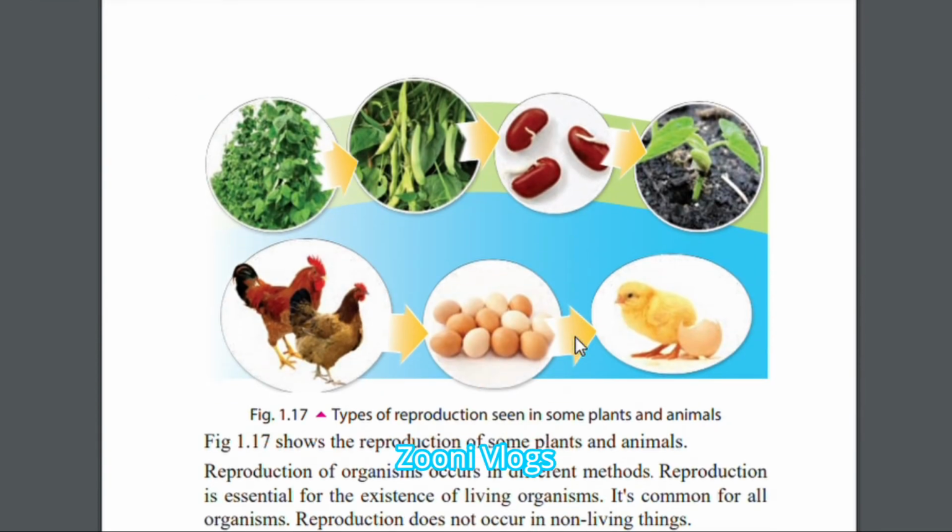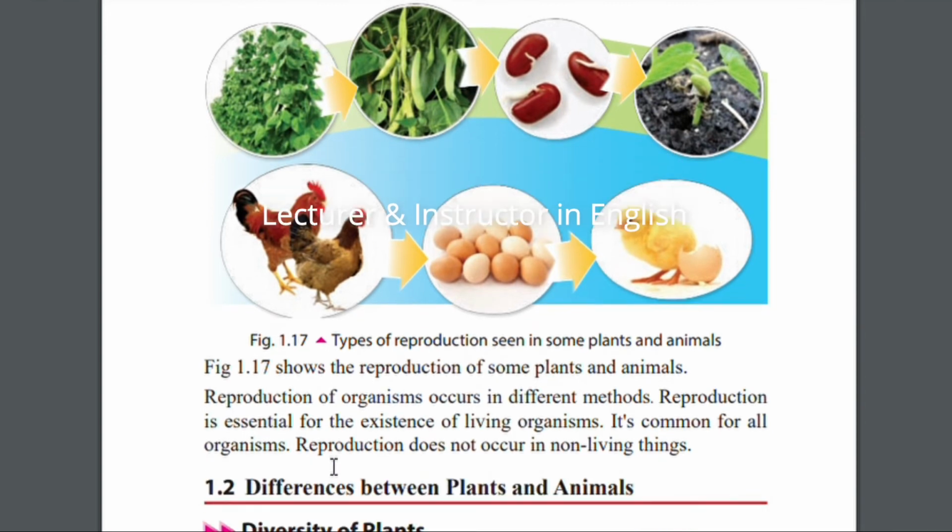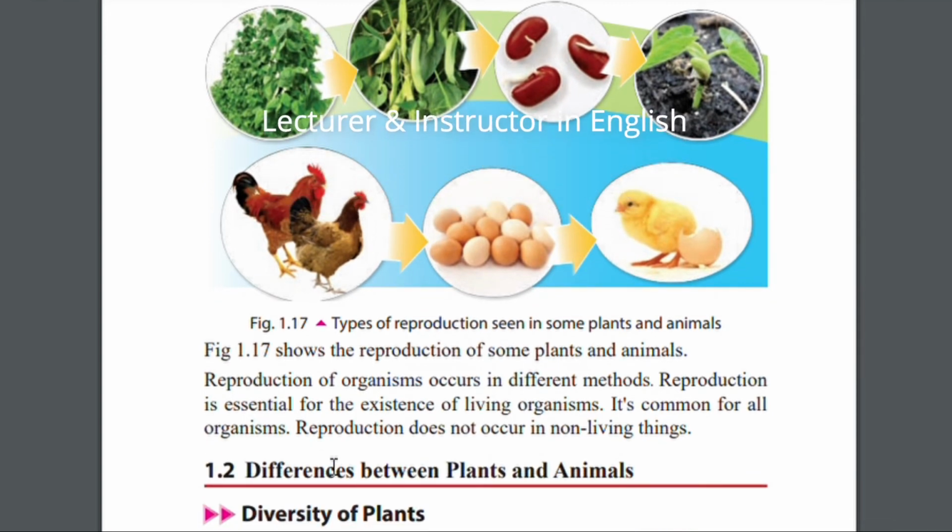Now you can see here there are two pictures. Those are very nice pictures. Types of reproduction seen in some plants and animals. Now they show the reproduction of some plants and animals. Reproduction of organisms occurs in different methods. Reproduction is essential for the existence of living organisms. It's common for all organisms. Reproduction does not occur in non-living things.